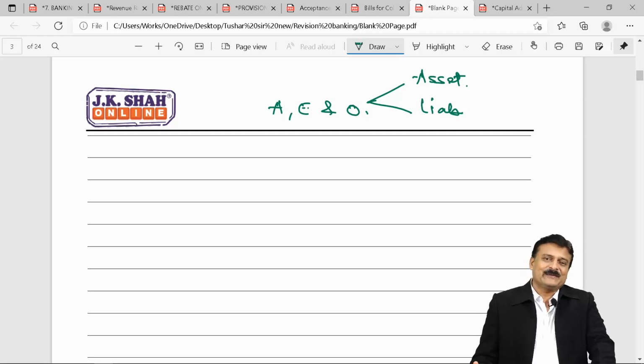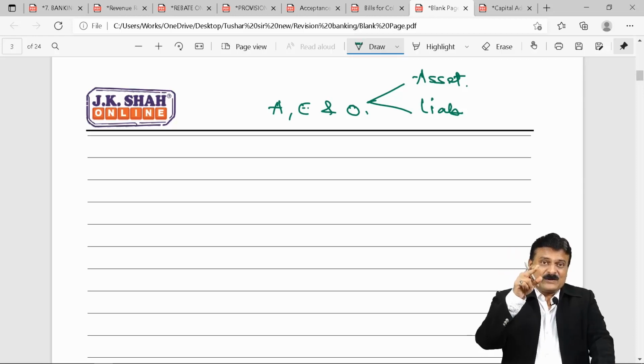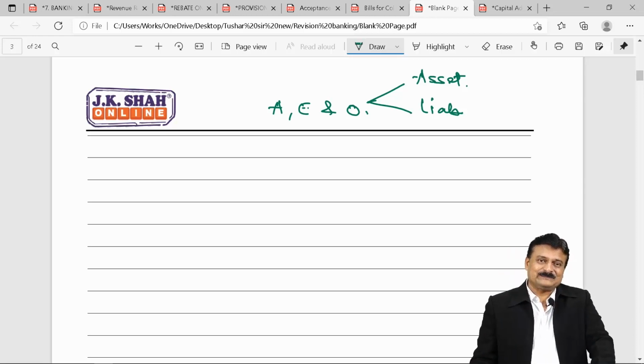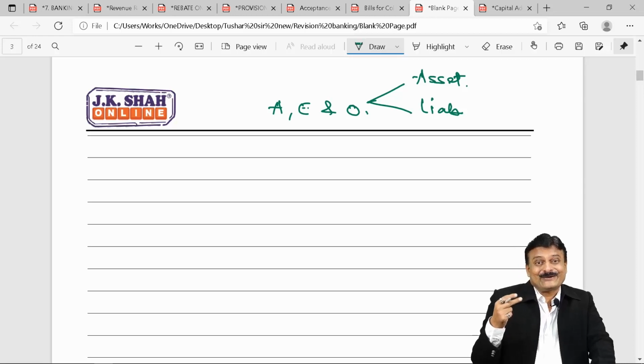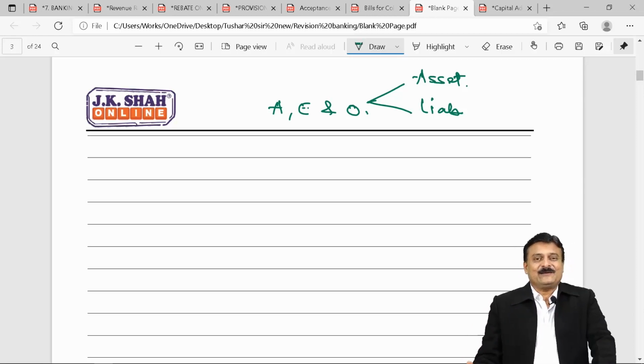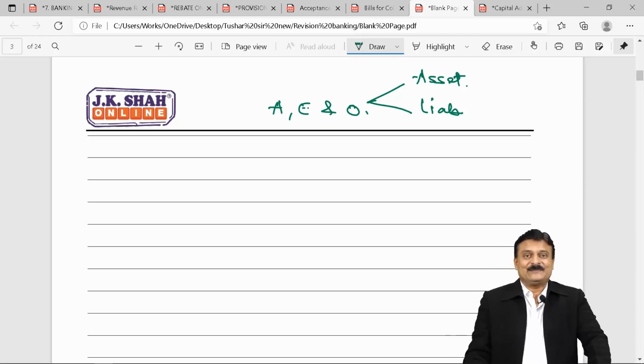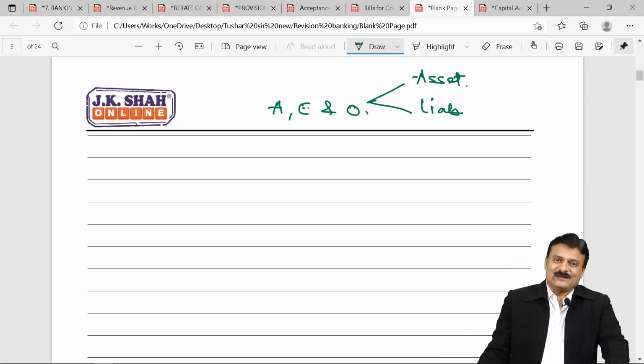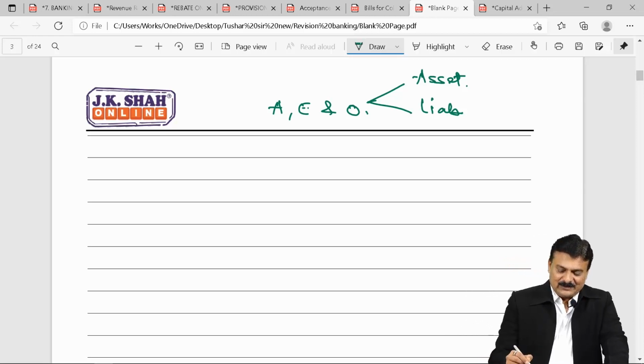For example, if I dishonor, if I don't pay, then your bank will pay. For you, cash is going out, a genuine entry. And that amount you will recover from me, you will debit to me. So all these are genuine entries, main book entries. So we see what entries we pass for A, E, and O, the dummy entries, the temporary entries, and also in the main books.